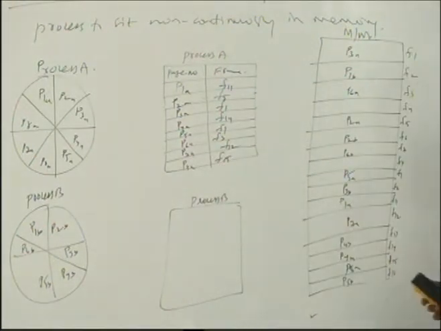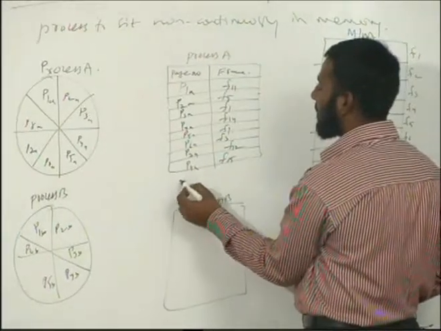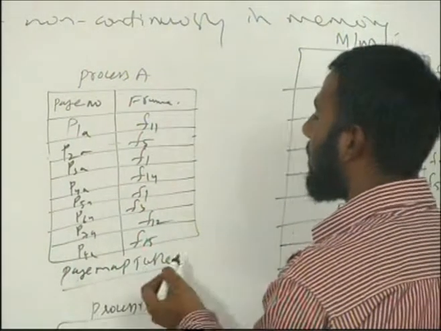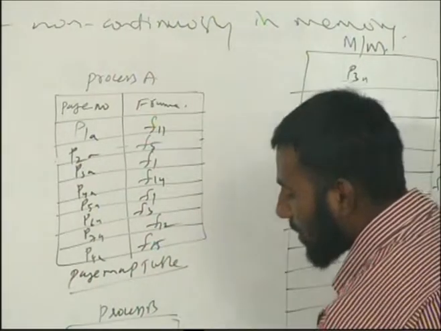Now this is called a page map table, or page table, whatever you call it.